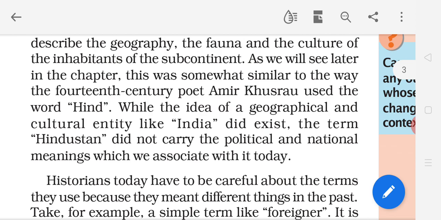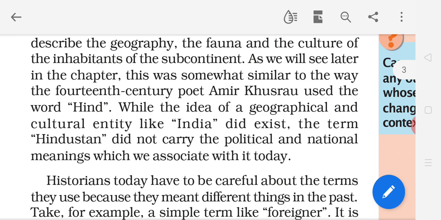While the idea of a geographical and cultural entity, entity means existence, like India, he used Hind, this word, to describe the geography as well as the culture of our country, and whatever existed at that time.